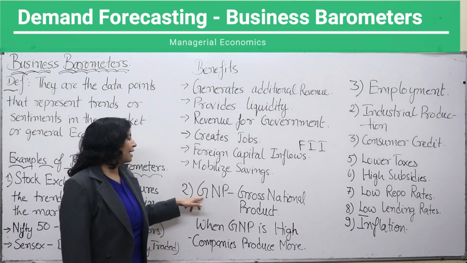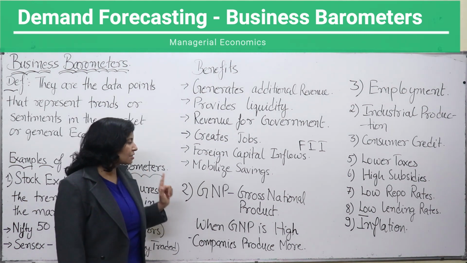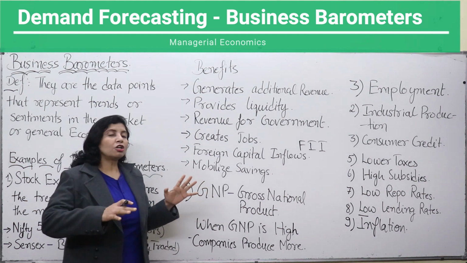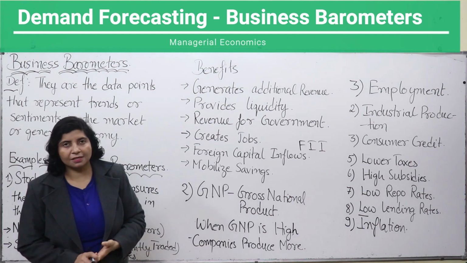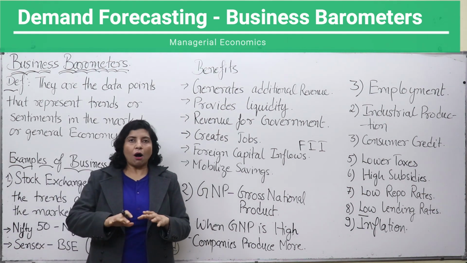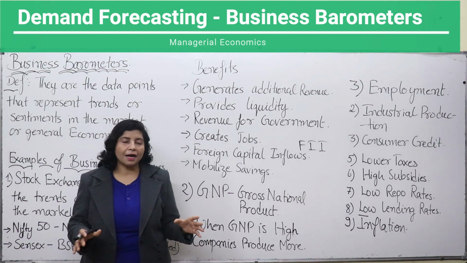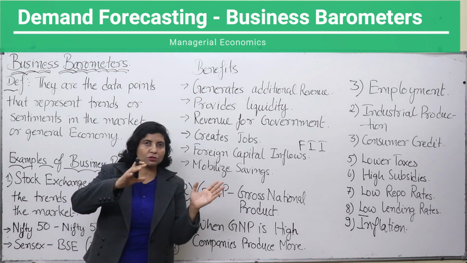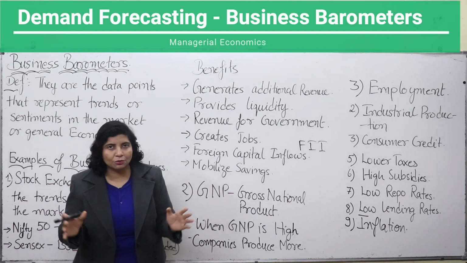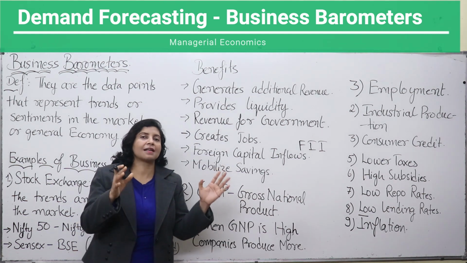Then we have GNP. GNP is gross national product. Gross national product means your total production of goods and services in any economy. So how is it calculated? See, all the companies which are operating in India, which are producing in India, the produce of all those companies is added together, and what is added? The money value of those goods and services is added.